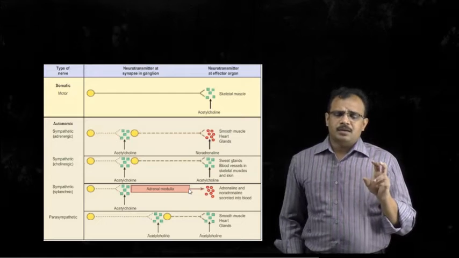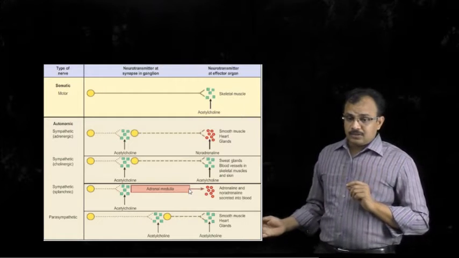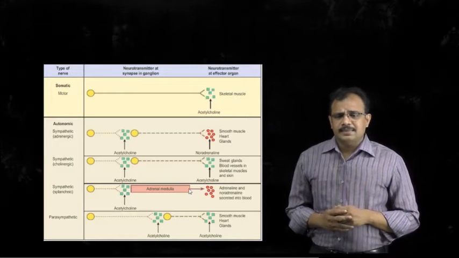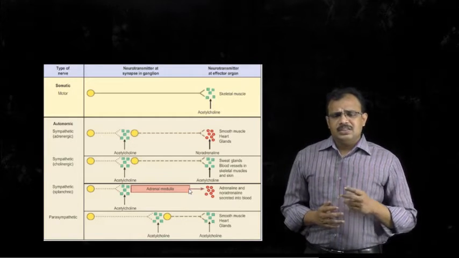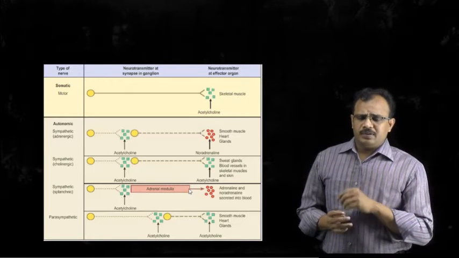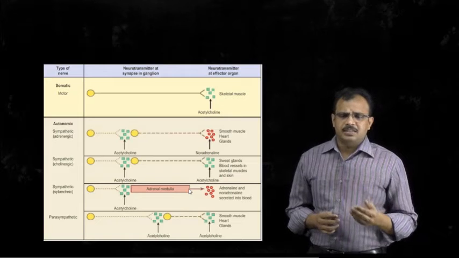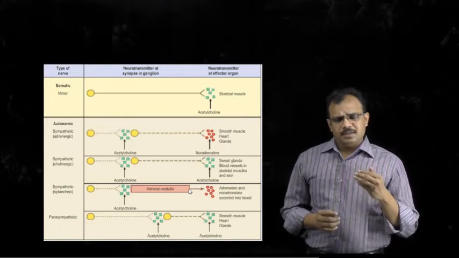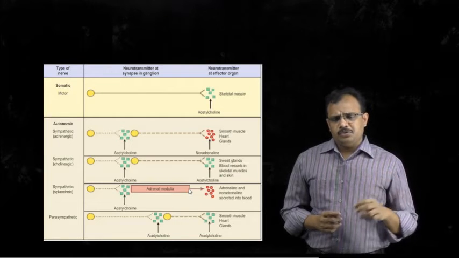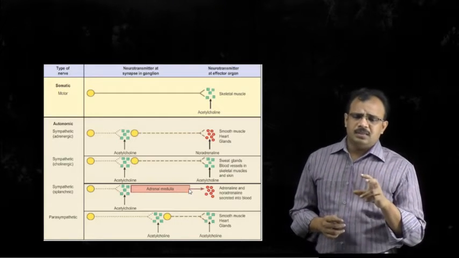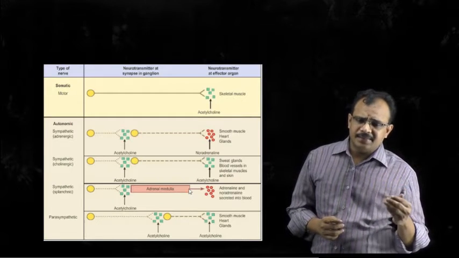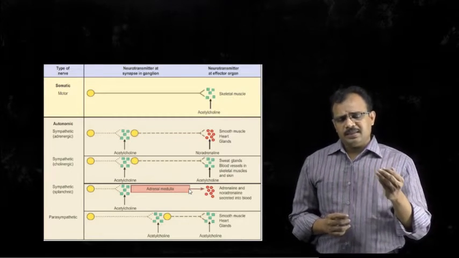In the last, you can find parasympathetic motor neurons. Parasympathetic motor neurons generally originate from the spinal cord, and the presynaptic neuron is once again called the preganglionic neuron. It releases acetylcholine at the ganglia, and the postganglionic neuron originating from the ganglia once again releases acetylcholine at the end.